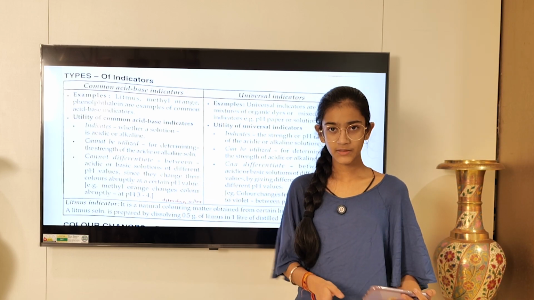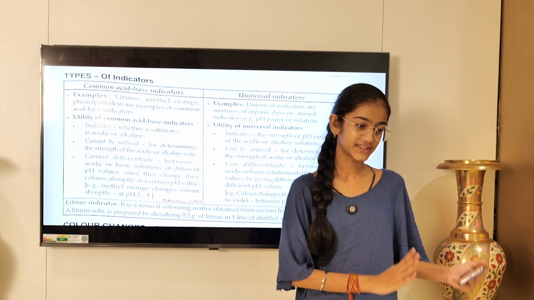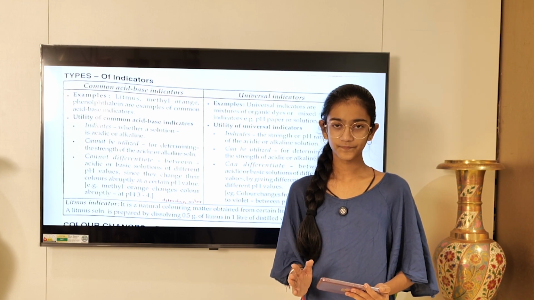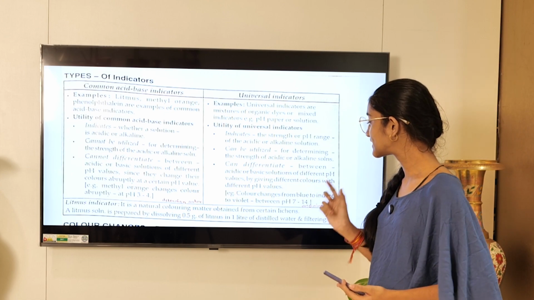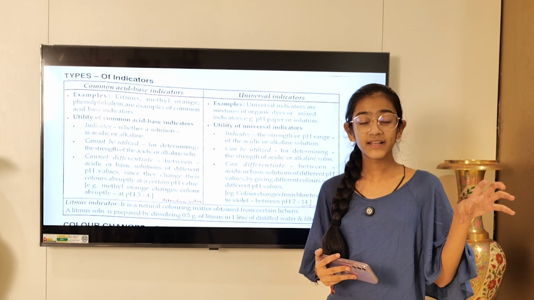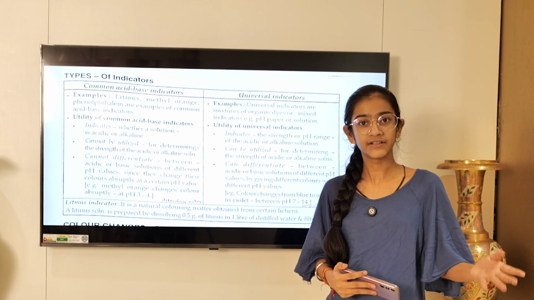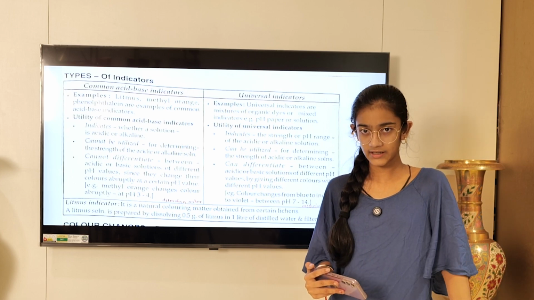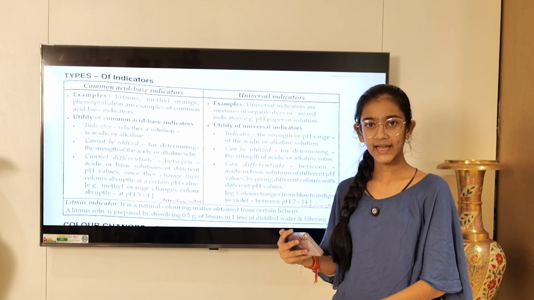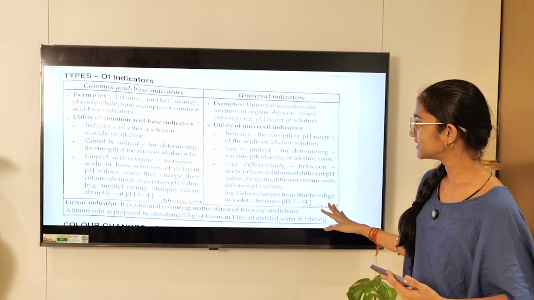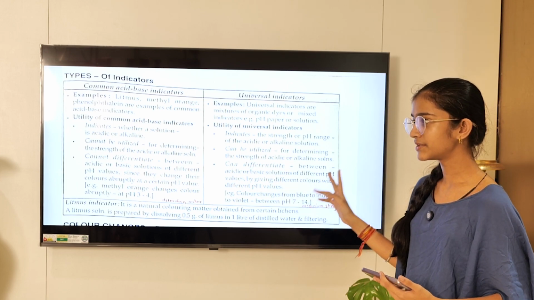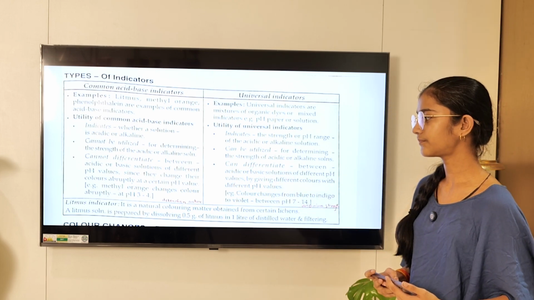This indicator determines whether this thing is acidic or basic. But universal indicator determines the strength. It means if it is acidic, then how much? 4, 3, 2, how much? And if it is basic, then what is it? Blue what? Exactly what? So this is a major difference between both of them.